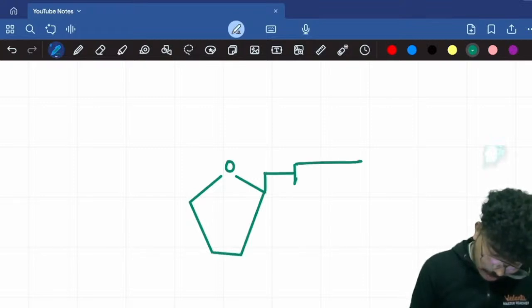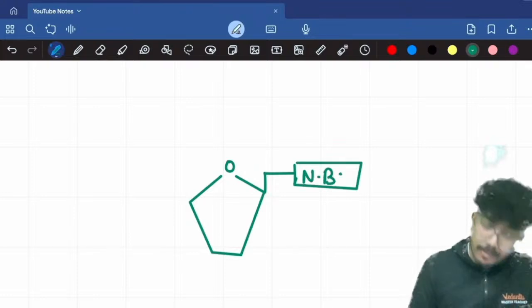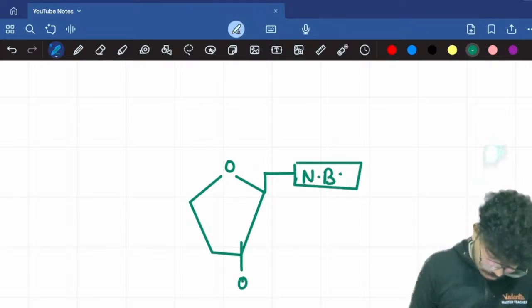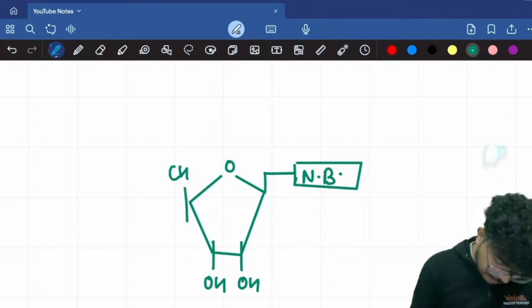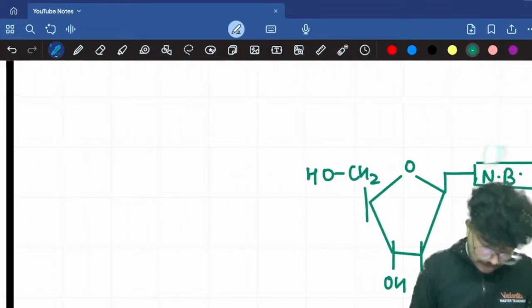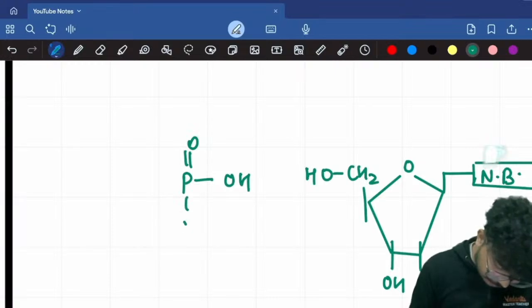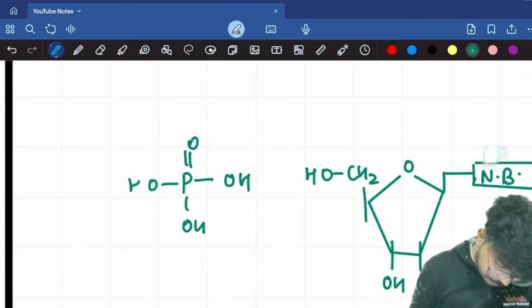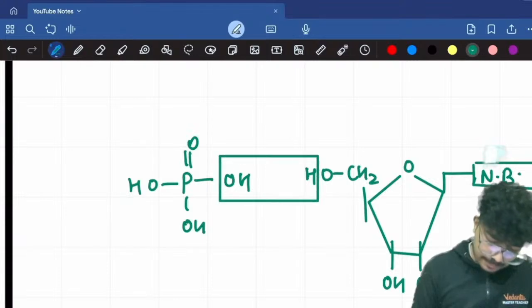Here you have the nitrogen base. OH, OH, CH2, OH, right? So with the hydroxyl group, let's draw the phosphoric acid. I can establish a bond like this, correct?